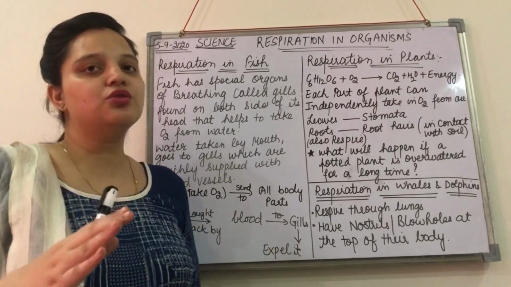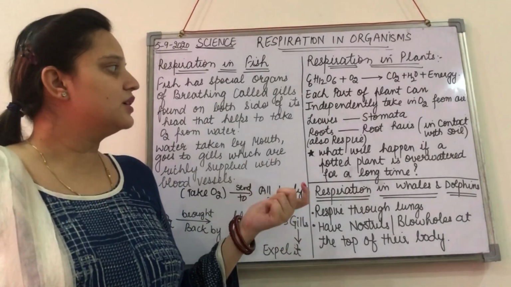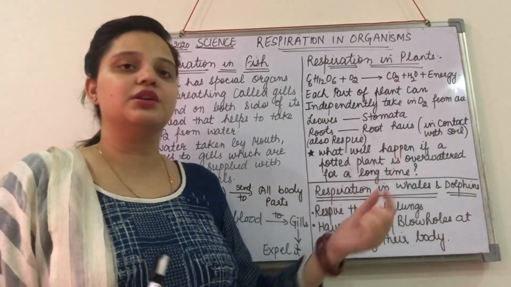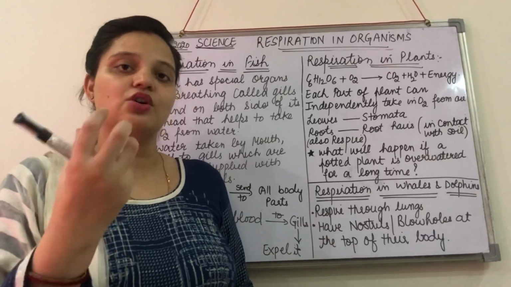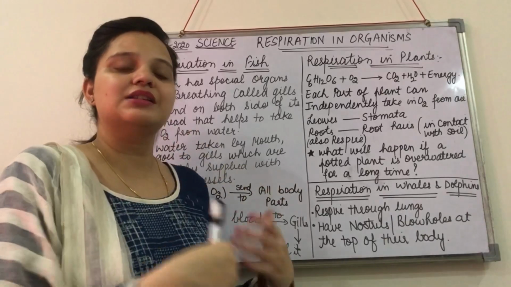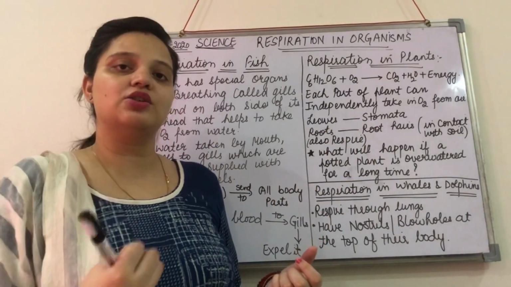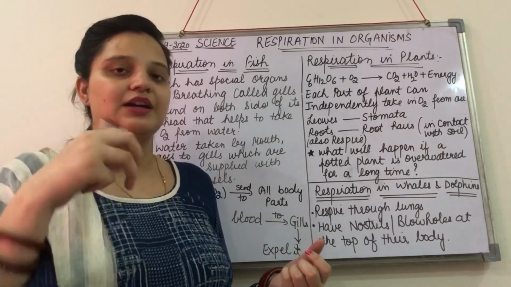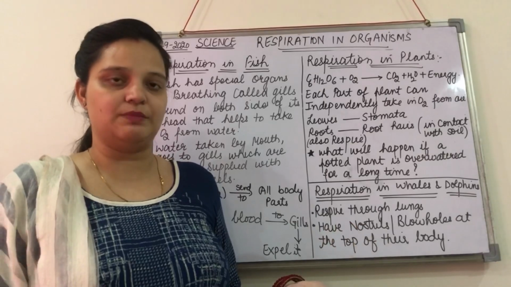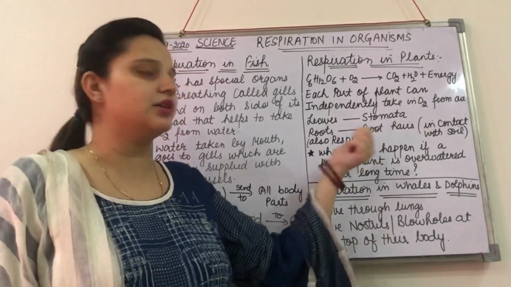You know the soil contains air particles. So from the soil, the root hairs take in the air, that is oxygen, and using this oxygen the root cells respire. The root hairs take the oxygen from the air present in the soil and undergo the process of respiration. The carbon dioxide that is produced goes out again from the root hairs.